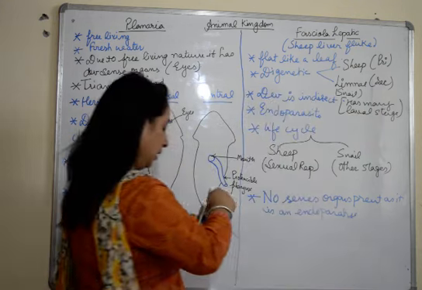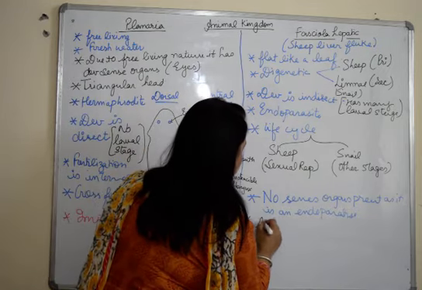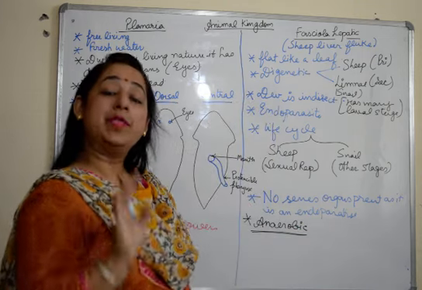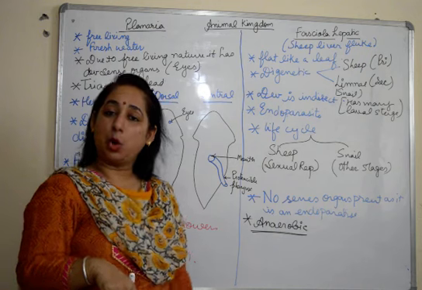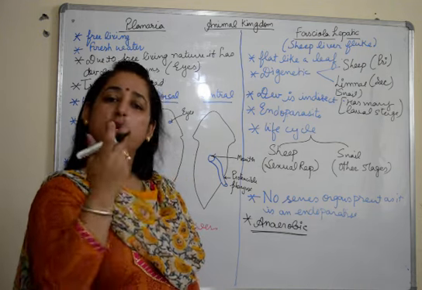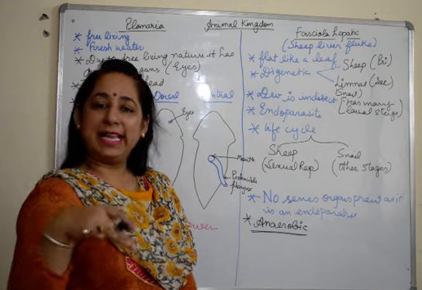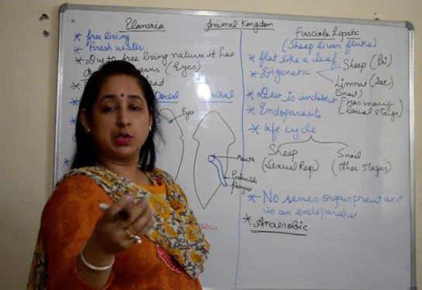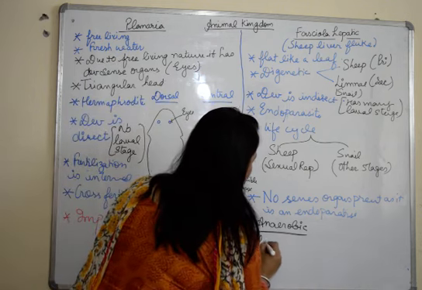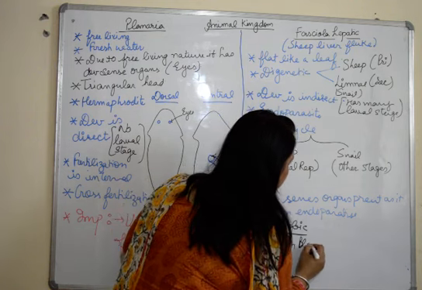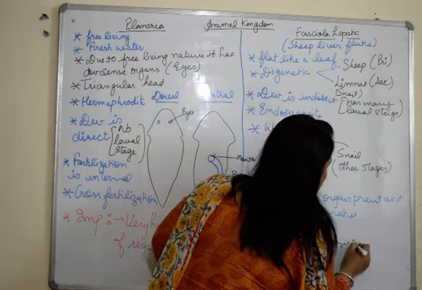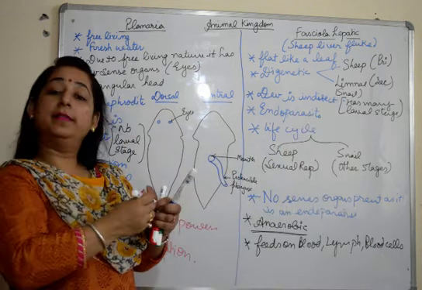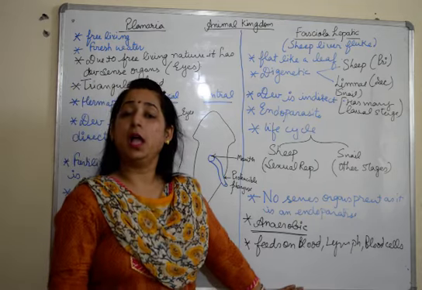Plus, something important, it is anaerobic. It is anaerobic, that means it survives without oxygen because it is living inside the body of the host, so it does not require oxygen. It is taking in whatever is dissolved. Fine. So it takes dissolved oxygen from the blood itself. So it does not have to use oxygen for its survival. Now it feeds on blood, lymph, and other blood cells. So these are the characteristics of Fasciola hepatica, sheep liver fluke.